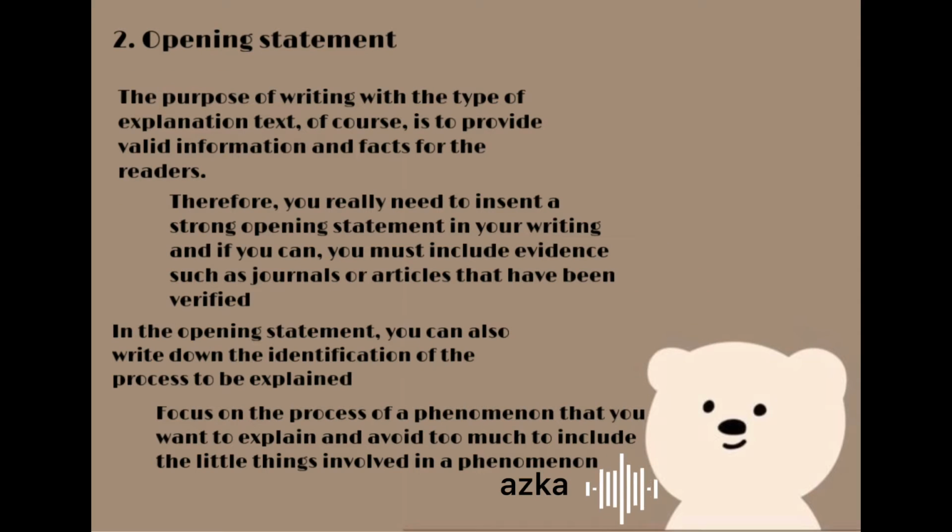The second is the opening statement. The purpose of writing with the type of explanation text, of course, is to provide valid information and inform the readers. Therefore, you really need to include a strong opening statement in your writing, and if you can, you must include evidence such as journals or articles that have been verified. In the opening statement, you can also write down the identification of the process to be explained. Focus on the process of the phenomenon that you want to explain and avoid including too many of the little things involved in the phenomenon.